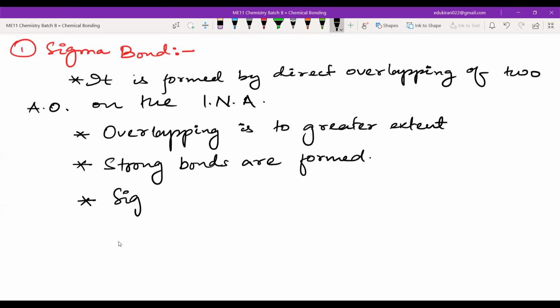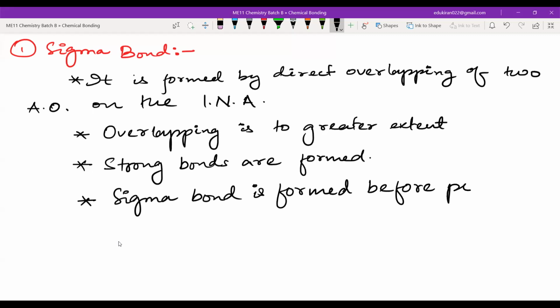Sigma bond is formed before pi bond. That means for pi bond, the criterion is that there should be one sigma bond present. But for sigma bond, there is no such criterion. Whether the pi is present or not, there will be one sigma.